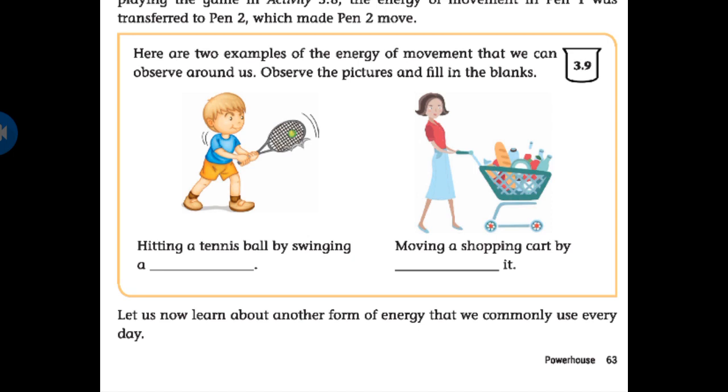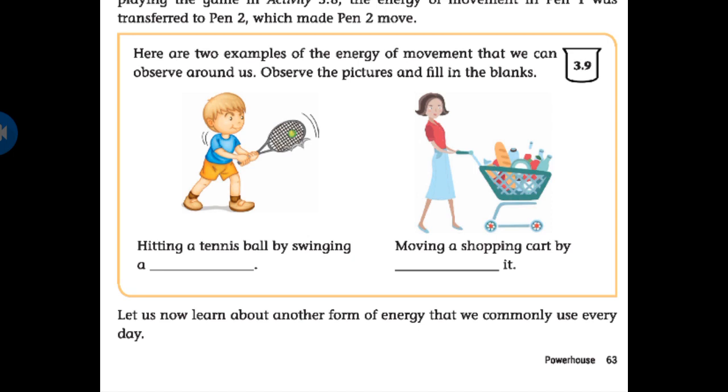It is a form of energy that helps us see, observe, and make sense of our surroundings. And sources of light: there are natural sources of light and artificial sources of light. Sources of light means objects which give light.